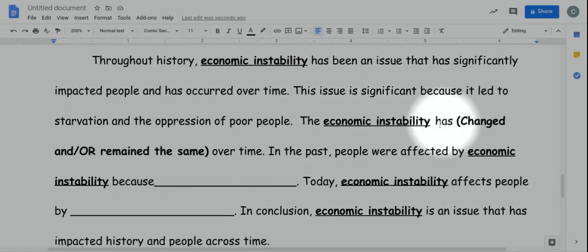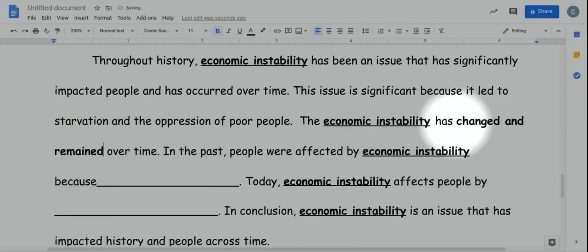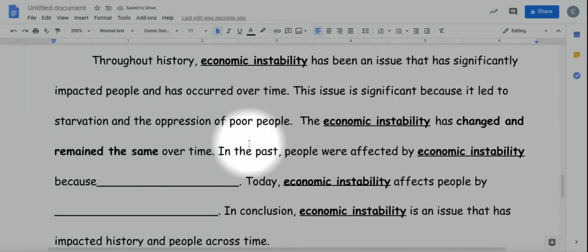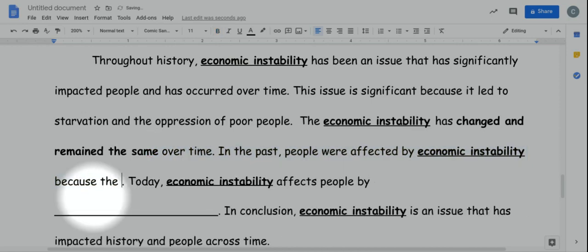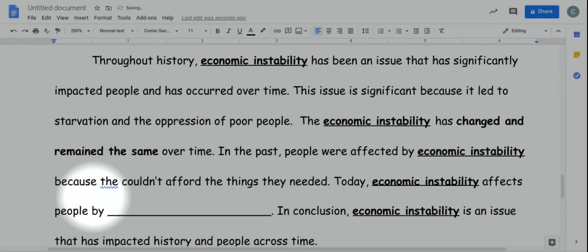Moving on, economic instability has changed or remained the same over time. I would say both, so I'm going to say changed and remain the same over time. In the past, people were affected by economic instability because, I would say something like, they couldn't afford the things they needed. Today, economic instability affects people in similar ways, because they can't afford the things they need, but we'll talk about the difference.